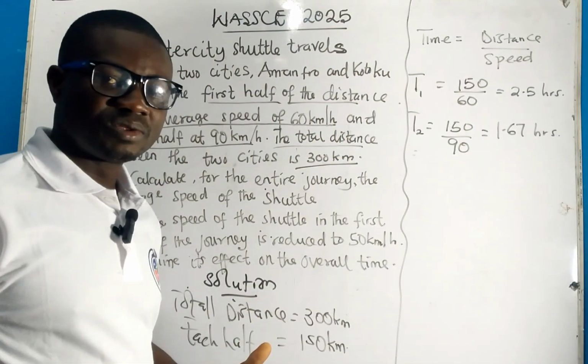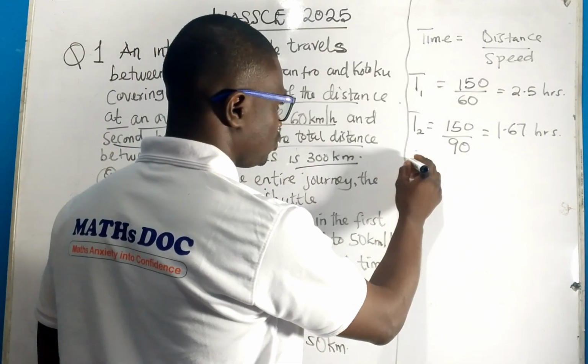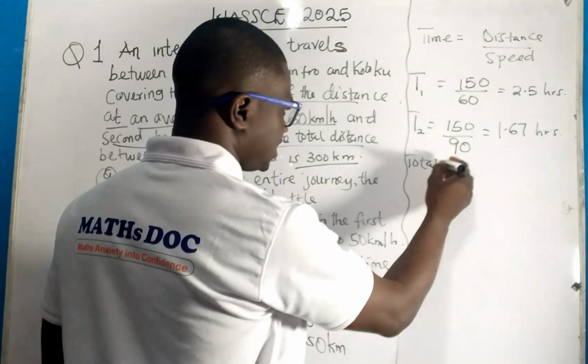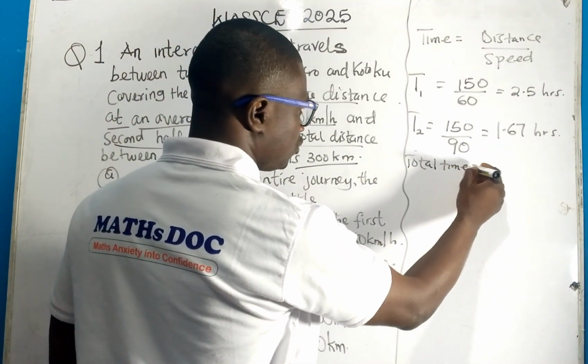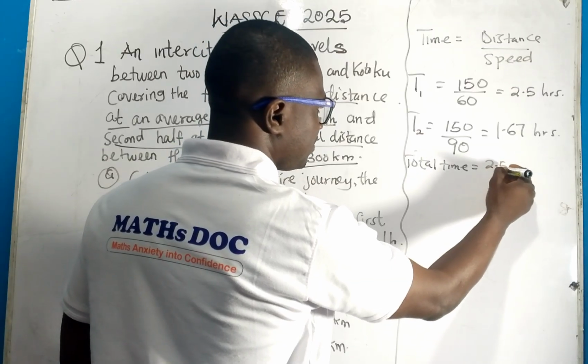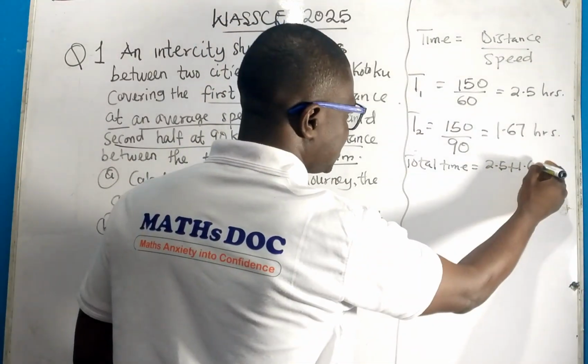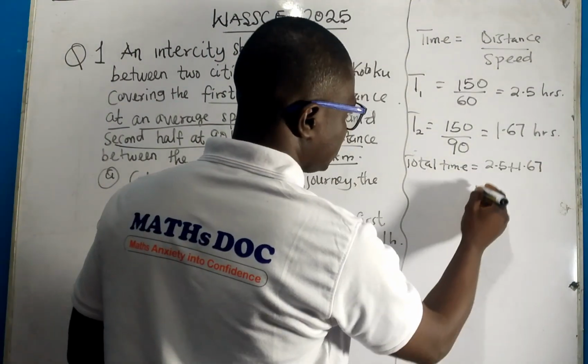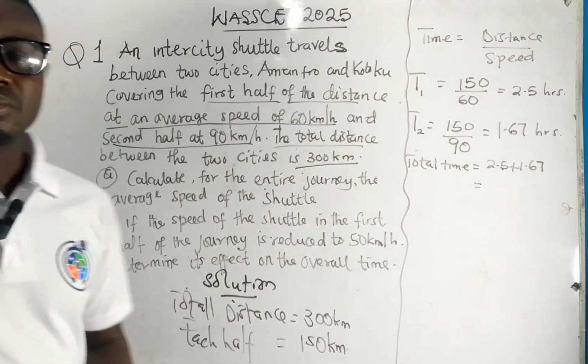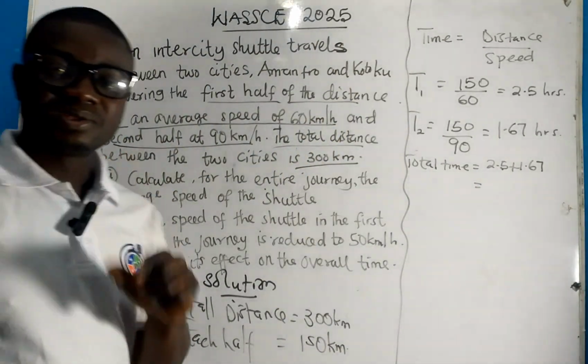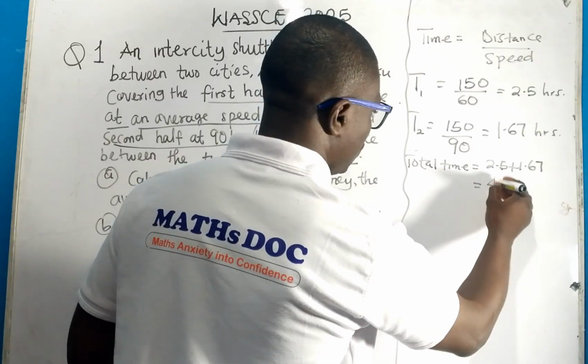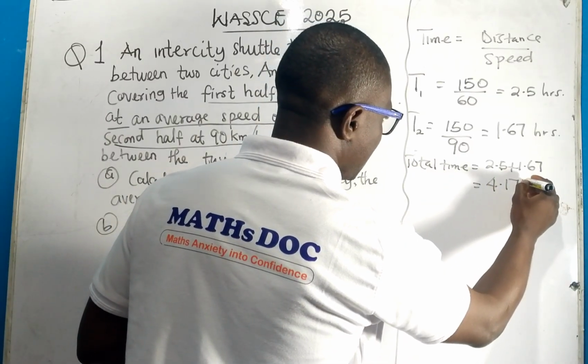Now let's calculate the total time. The total time is going to be 2.5 plus 1.67, which will give you 4.17 hours.